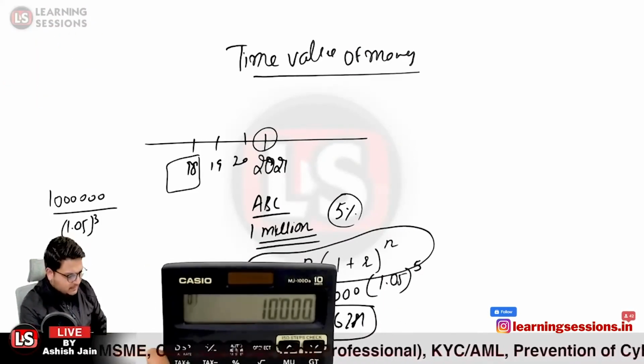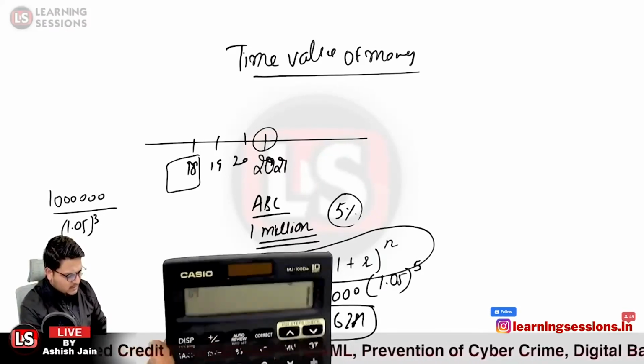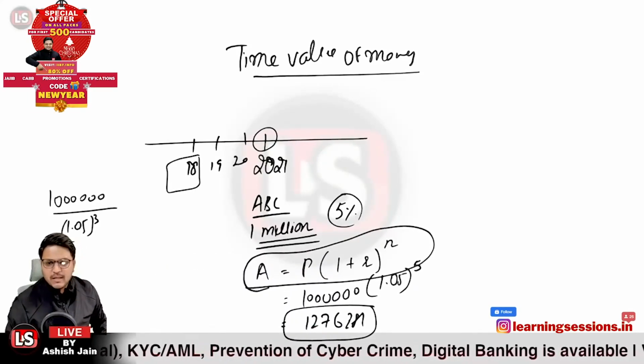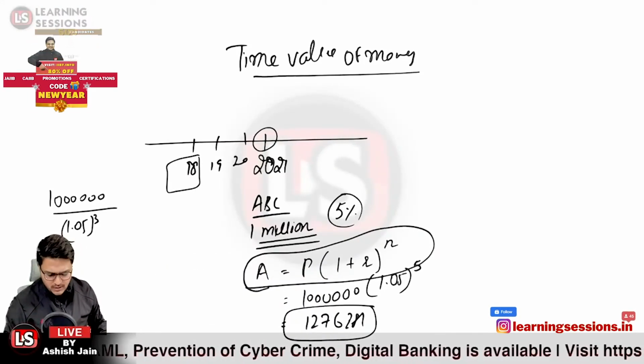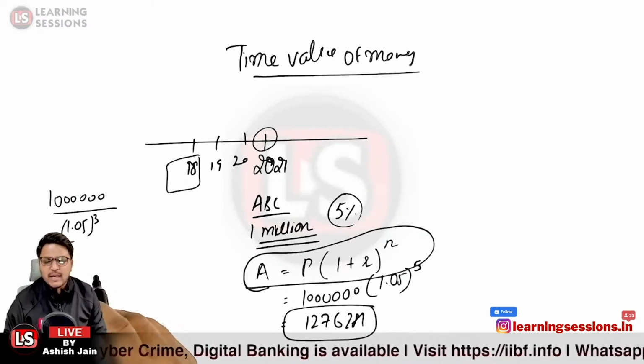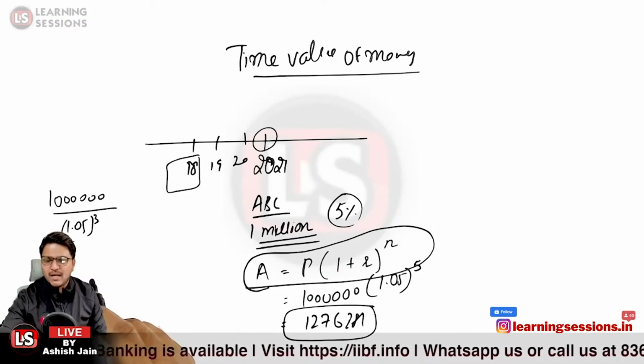So it will be 10 lakh divided by 1.05 divided by 1.05 again divided by 1.05 again. So that will be equal to 863837. So that would be the answer, and that is how you can calculate the population 3 years ago and after 5 years.